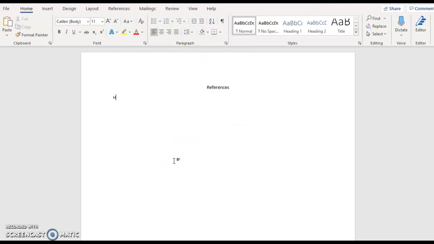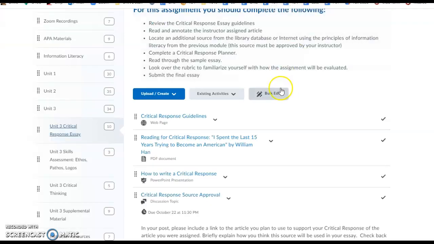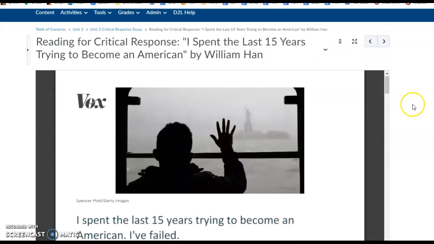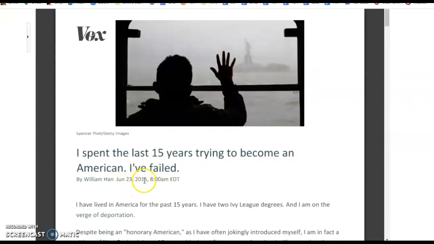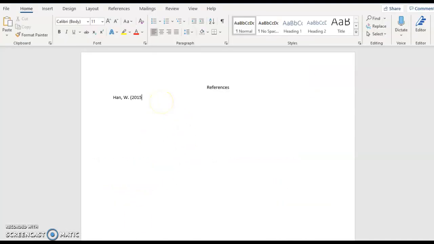So we're going to start with the author's last name, comma, first initial, and then a period. That ends our author piece of the entry. The next thing we do is the date. So I'm going to go back to our course. I'm going to click on the reading, and I'm going to see if I can find it here, June 23rd, 2015. So I'm going to put year first, comma, and then month, and then day, and then I'm going to close that parentheses, and I'm going to put a period. That ends our date piece of the entry.